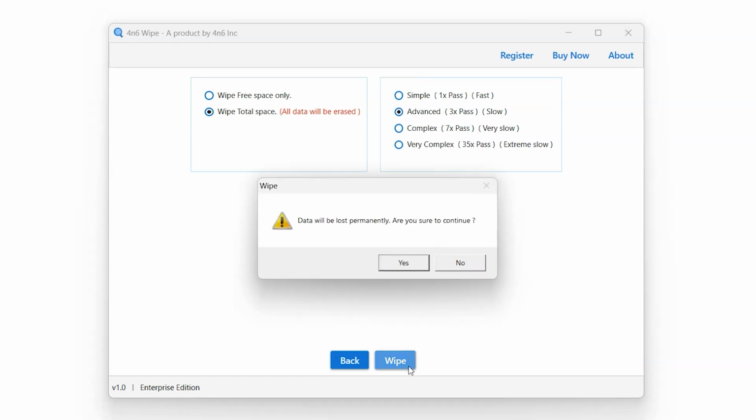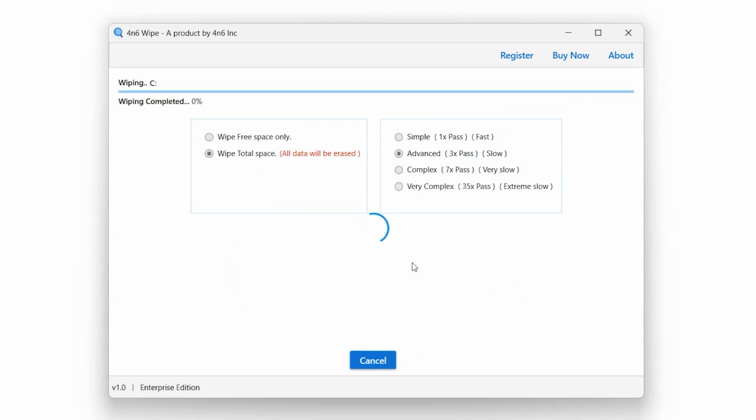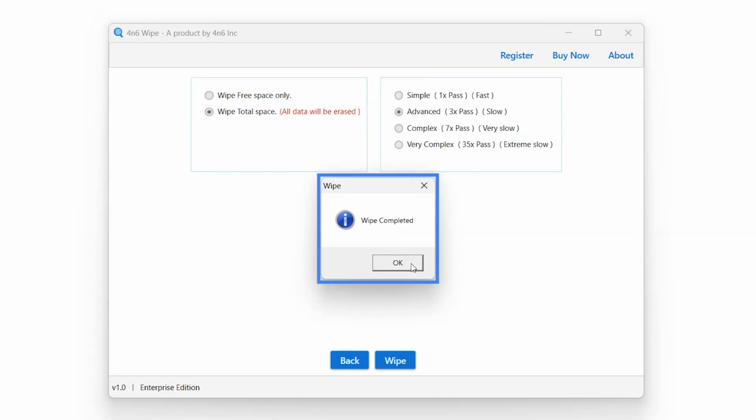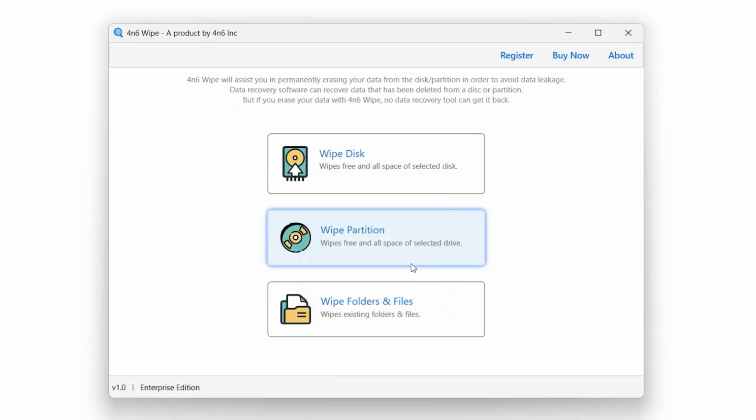Simply click on the wipe button. A warning indicating that the data will be deleted permanently will appear on screen. Click on Yes to confirm and wipe process will begin. After some time, a pop-up will appear on screen indicating that the wipe process was completed. Click on OK, and you'll be redirected to the main page.